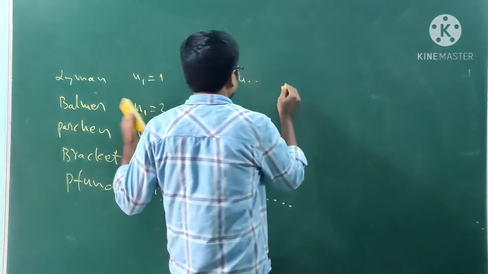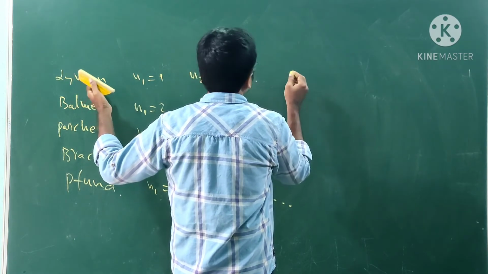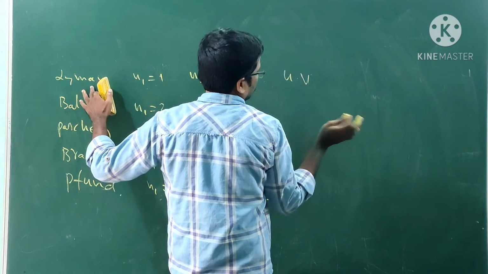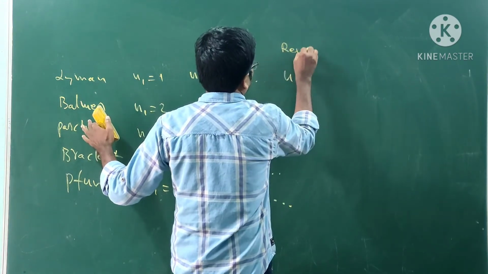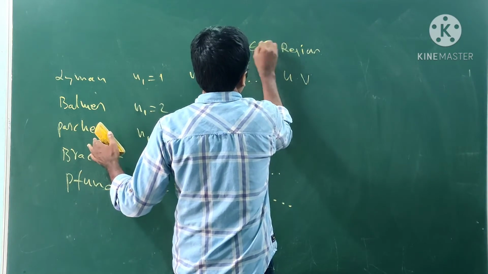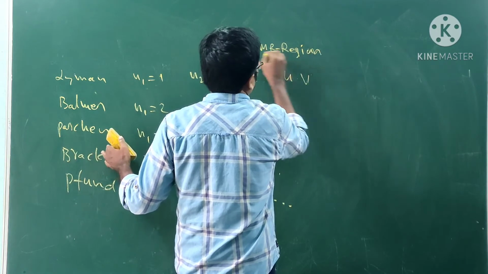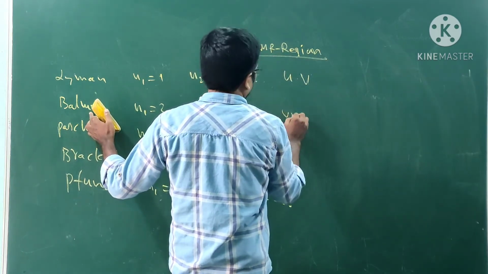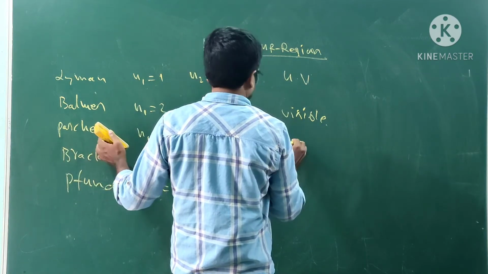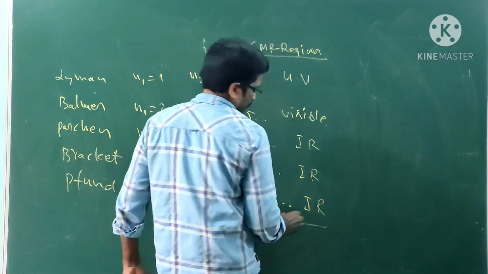Next, the electromagnetic region. Lyman explained his lines in the UV region. Balmer took visible radiation. Paschen used IR radiation, and Brackett also took IR.